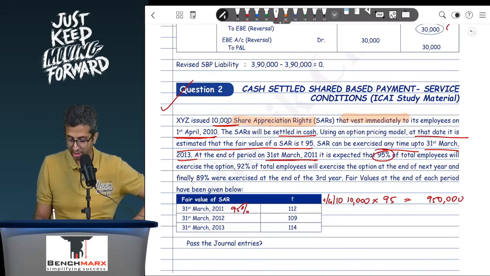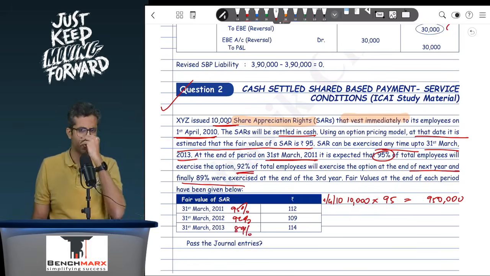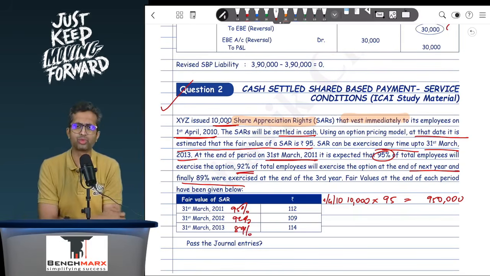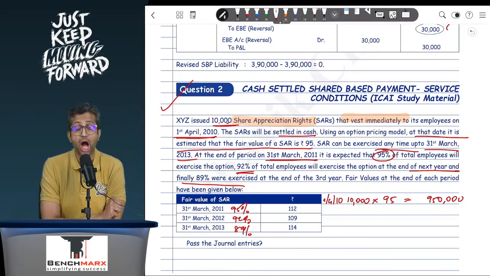In the second year, 92% of the employees will exercise the option. It is expected none of them have exercised. And at the end of the next year, 89% were exercised. Now, in general, if nothing was given, we will assume that if 10,000 options were there, 10,000 options would be exercised. However, the question specifically tells you that we believe only 95% will be exercised. Now, a student always argues that why will only 95% be exercised? Well, that depends on the facts.